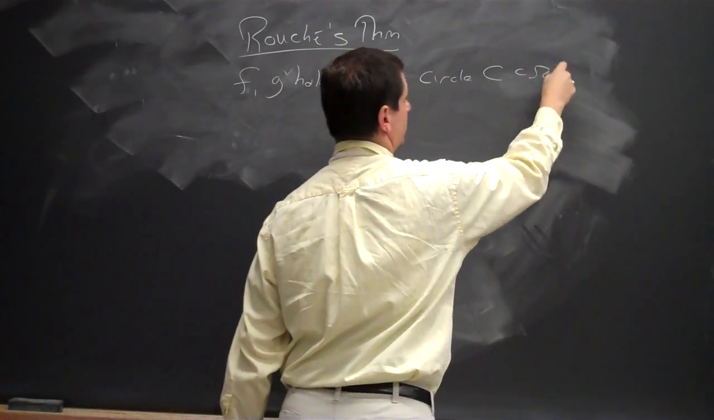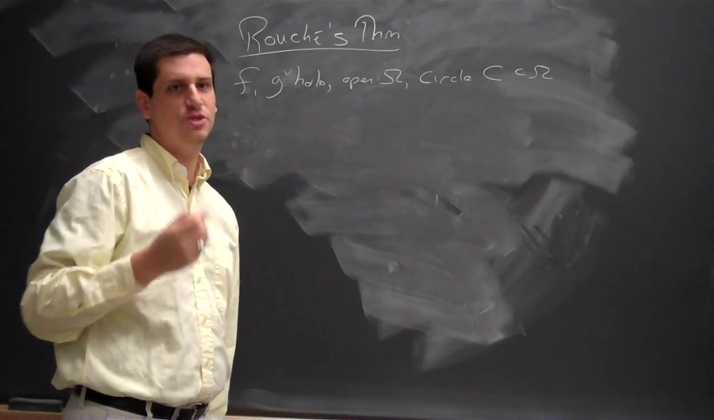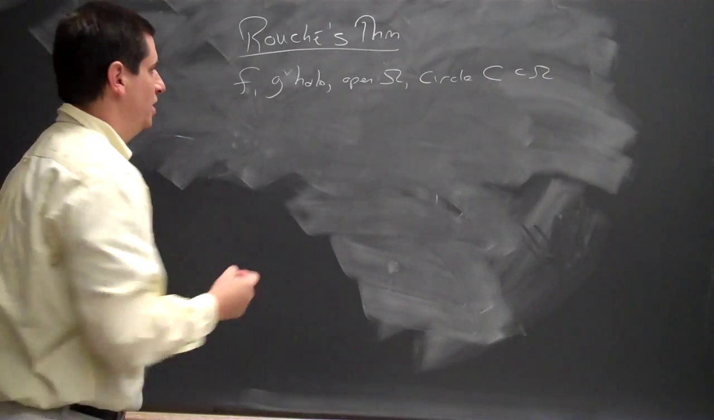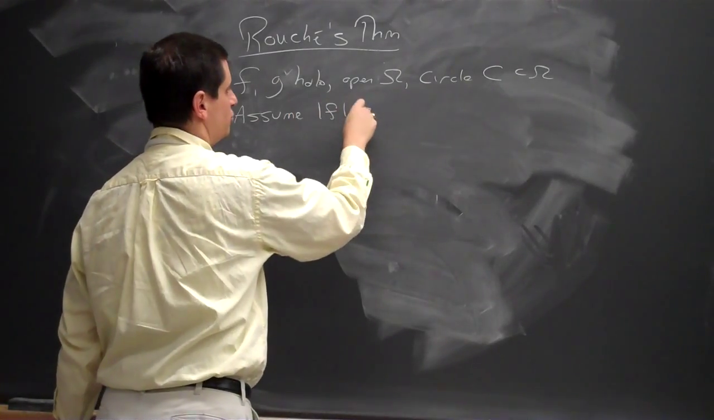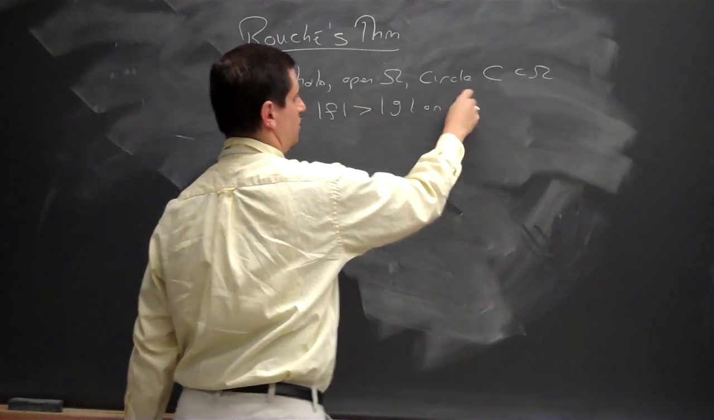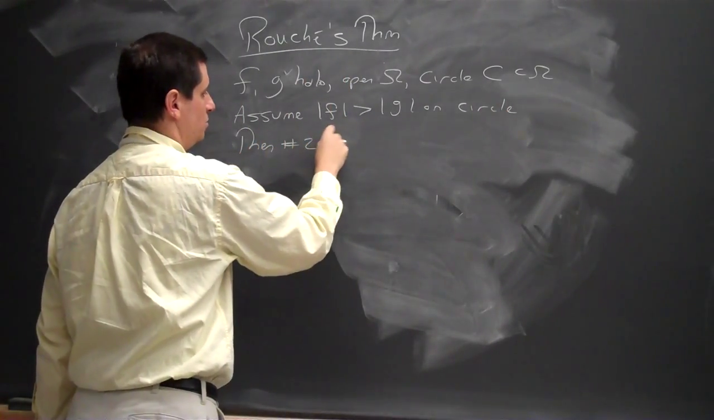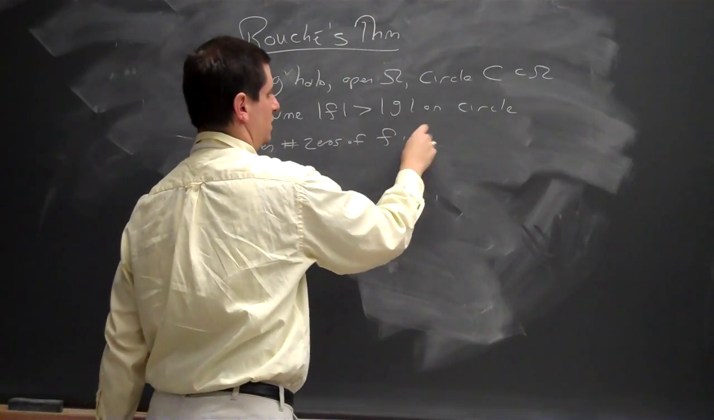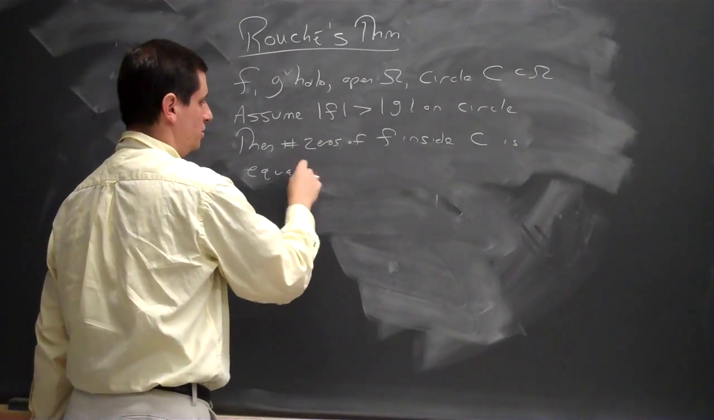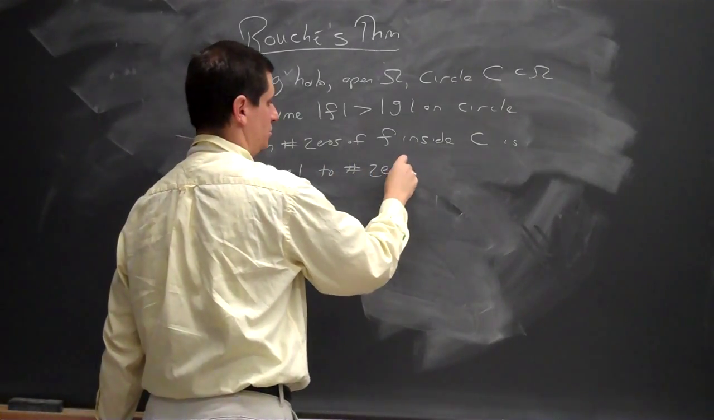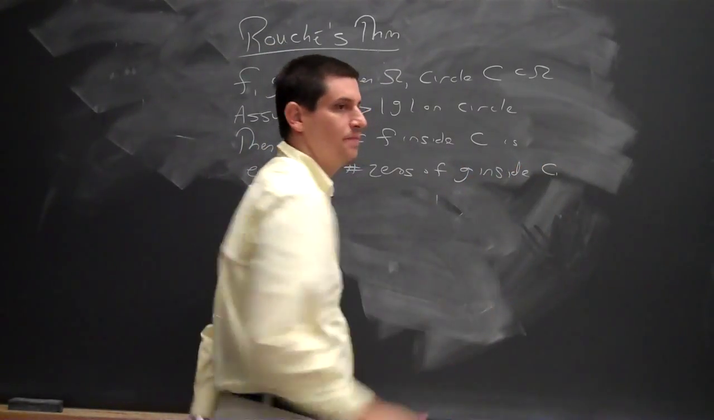Take a circle C contained in omega. Does it have to be a circle? No, it just makes things nice to say circle. It holds in greater generality. Assume the absolute value of F is strictly greater than the absolute value of G on the circle. Then the number of zeros of F inside C is equal to the number of zeros of G inside C.